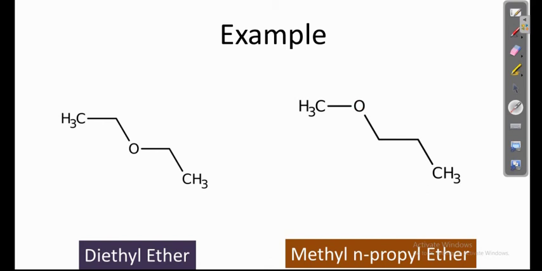In diethyl ether, on one side the functional group is attached to an alkyl chain having 2 carbon atoms, and on the other side also to an alkyl chain with 2 carbon atoms. Whereas in methyl N-propyl ether, the oxygen, the ether functional group, is attached on one side to a methyl group, whereas on the other side it is attached to an alkyl chain having 3 carbon atoms. So these two molecules have the same molecular formula, but they differ only in terms of the alkyl groups attached on either side of the functional group.